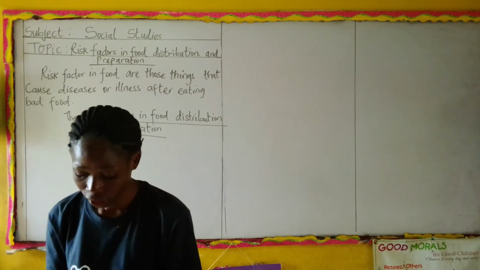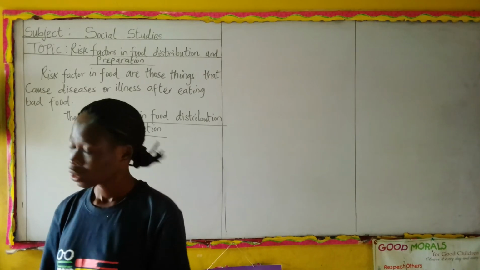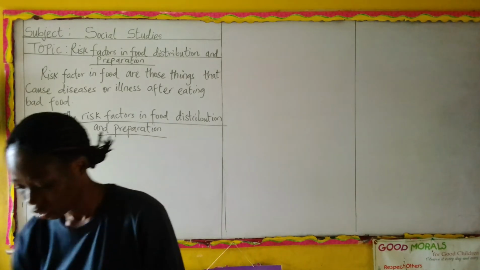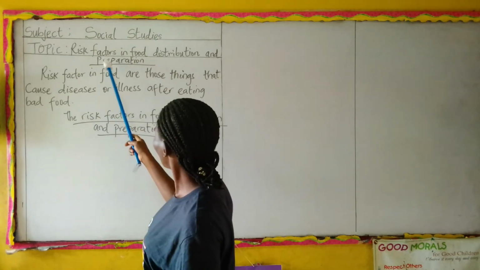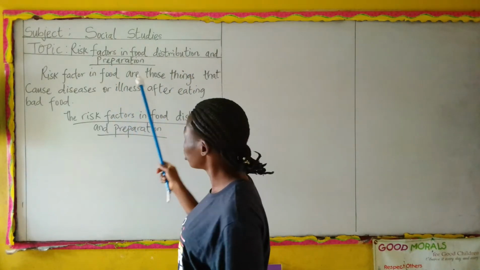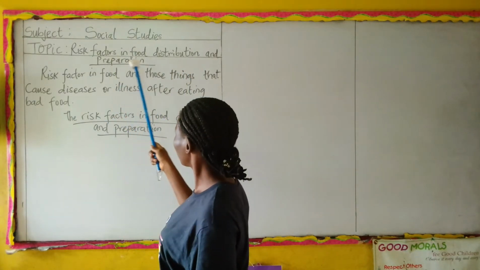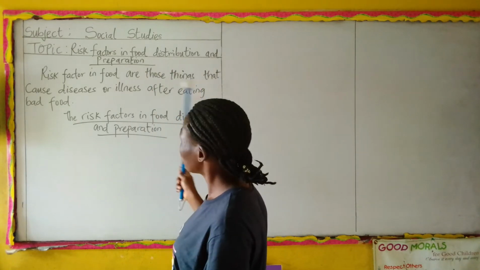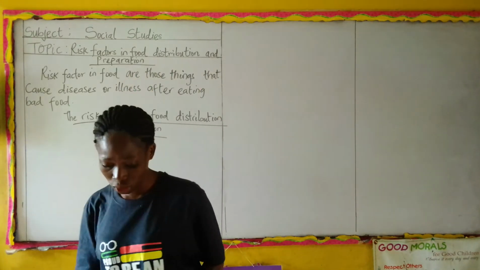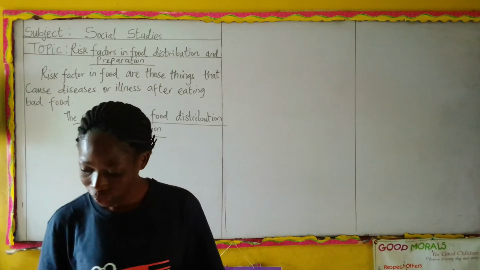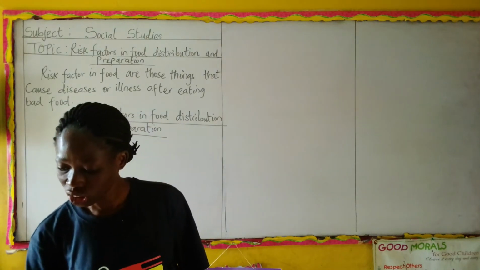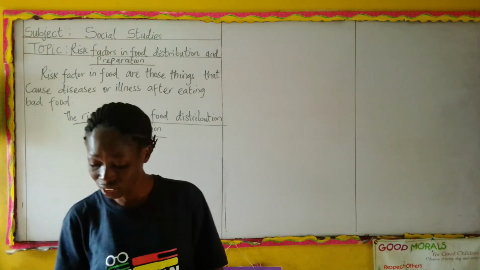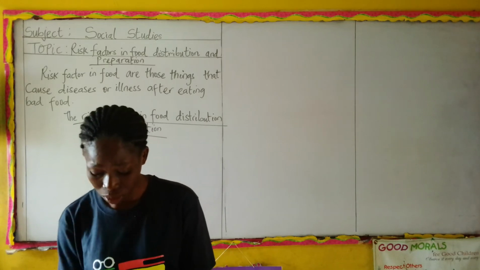We'll be looking at the topic this morning on risk factors in food distribution and preparation, under the subject social studies. All right. The other time we talked about the meaning of risk factors in food.